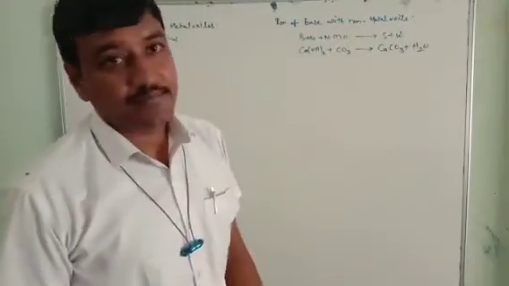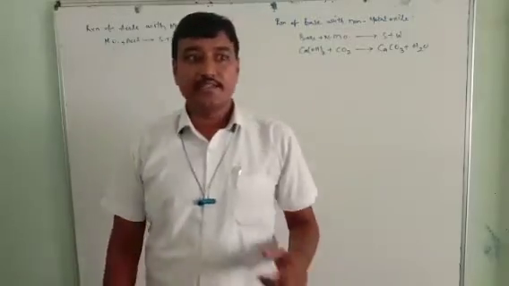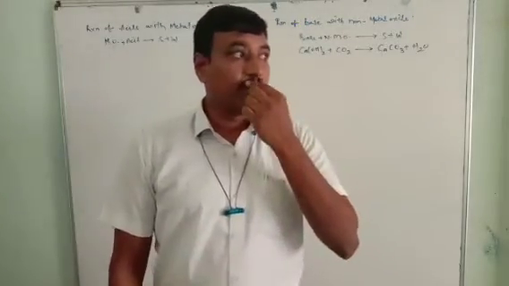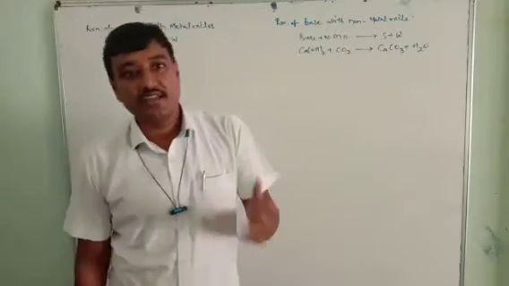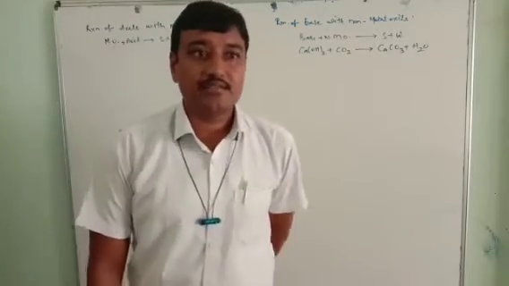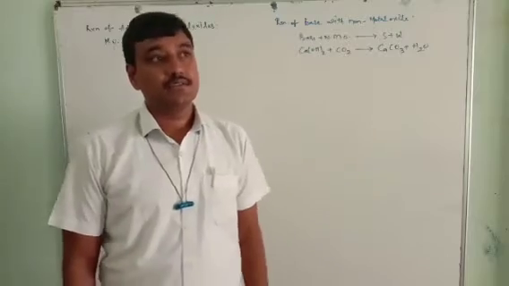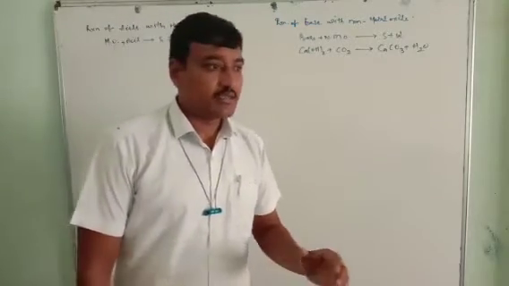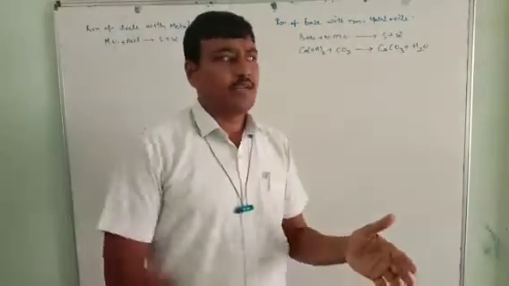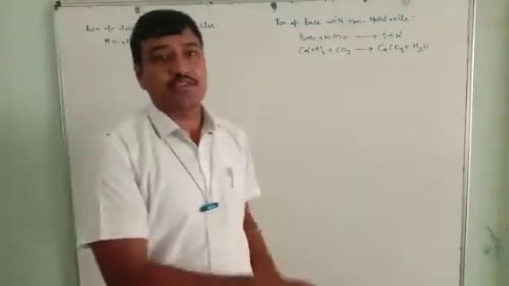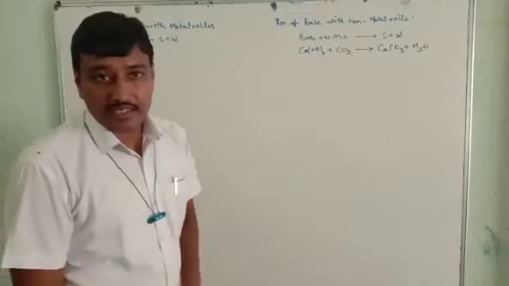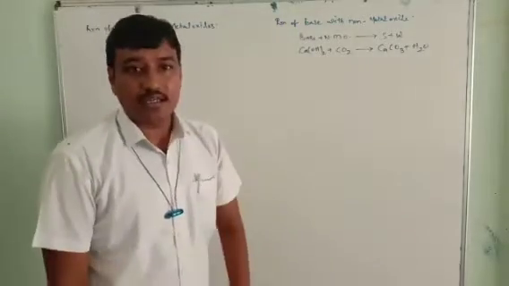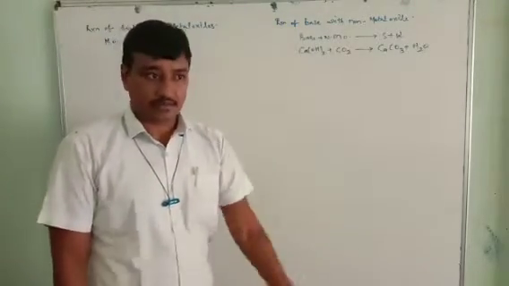So here we already discussed a few topics in the 9th class, in the IIT class, and also in some discussions in the laboratory and the projector hall. Today, the second topic is about acids, bases and salts.